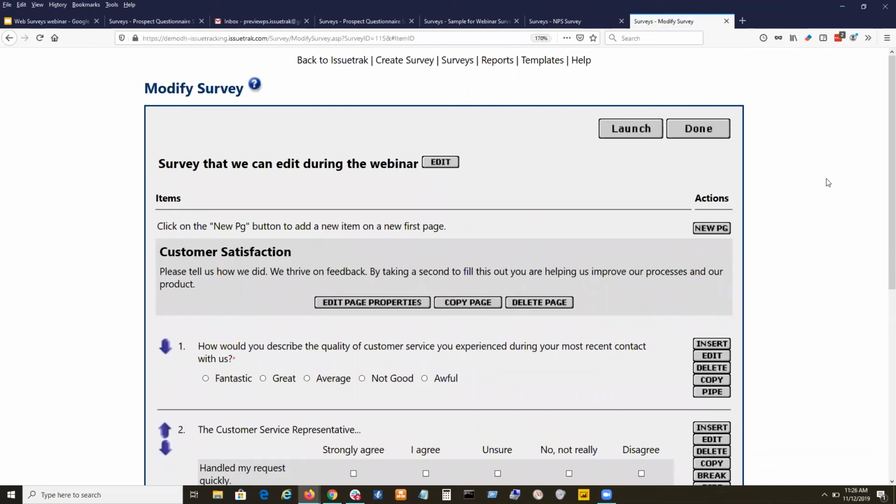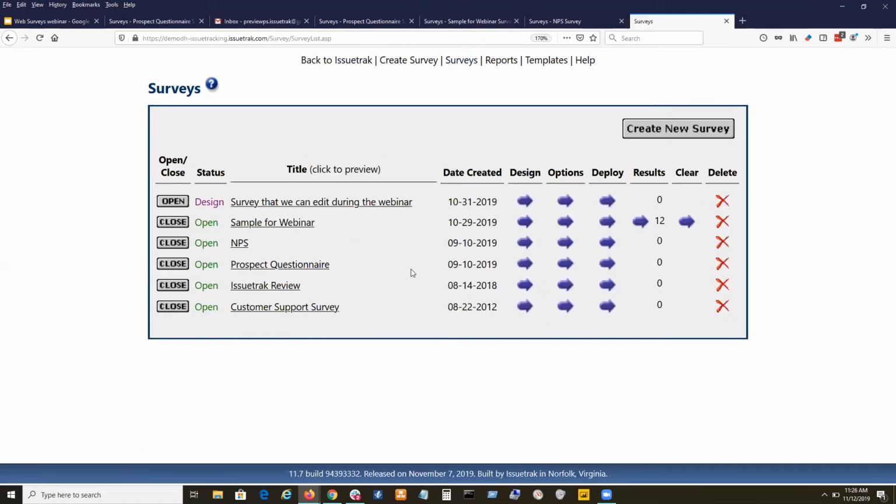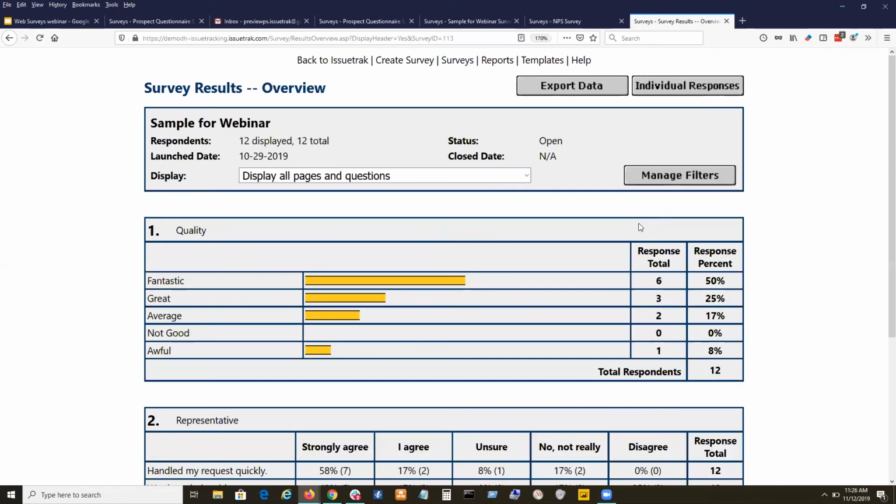And since we're kind of diving deep into this, let's go back to our survey list here. And I wanted to dig into results and reporting now. So if we look, here's our list of results, our results overview. And when you first click into your results, you get this overview. It gives you a general sense of kind of what's going on. Like 50% of our respondents said that our quality was fantastic. It's a good thing to have, right? Yeah. Good results to have.